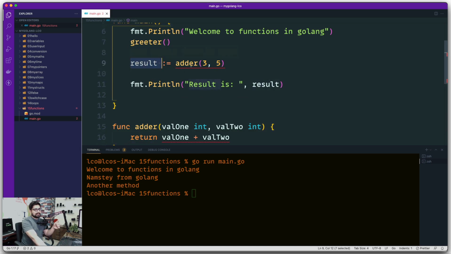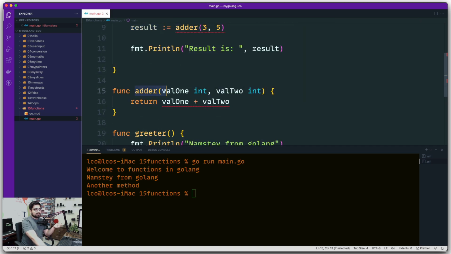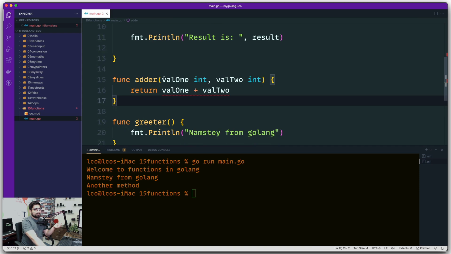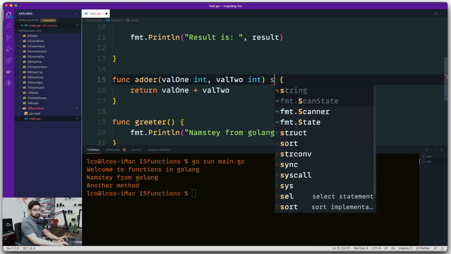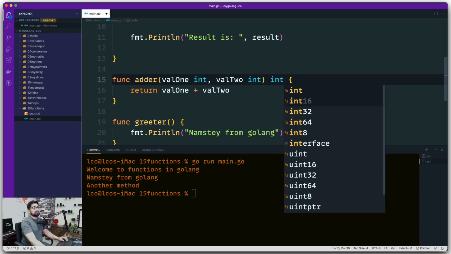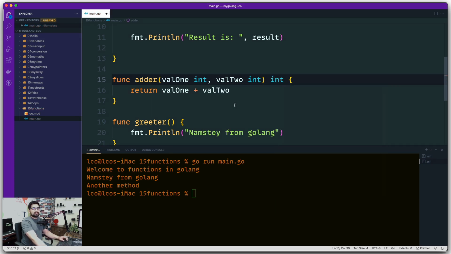Now you might be noticing that there is a red squiggly line, and that line is because in my definition so far, I have talked about expecting a value, but I haven't mentioned whether I expect some value to be sent back also. In case that is the case, you need to define only, not the name, but only the type of the value that you are about to return. If you are about to return a string, mention the string here. If you are about to return an integer, go ahead and mention the integer. These are known as function signatures. What kind of value you expect to be passed on, what kind of value you expect to return back. These are known as signatures.